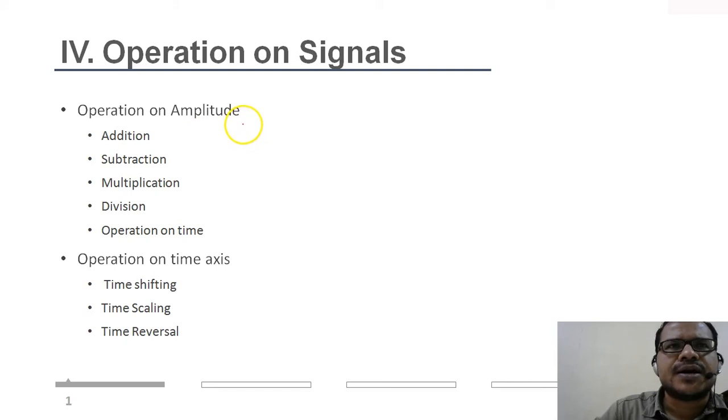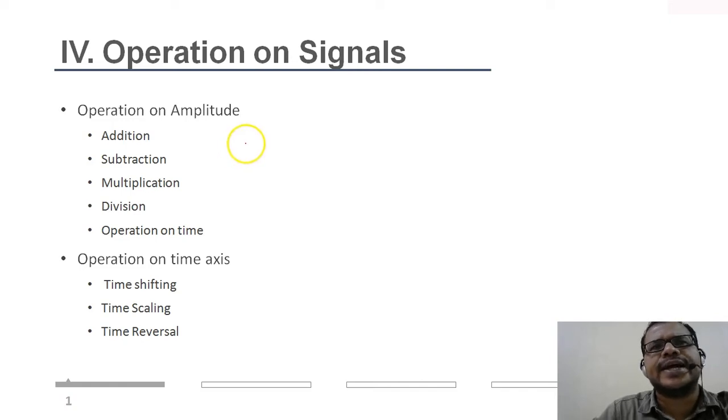Generally the operation on amplitude is fairly straightforward and simple, because for amplitude you are given some value of the amplitude. So either you can add 2 signals, or subtract 2 signals, or multiply or divide 2 signals. So there is not much to be done in this section, that is operation on amplitude. We will see more detail in the operation on time axis, that is time shifting, time scaling and time reversal.